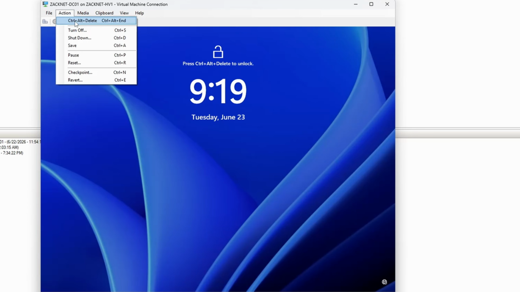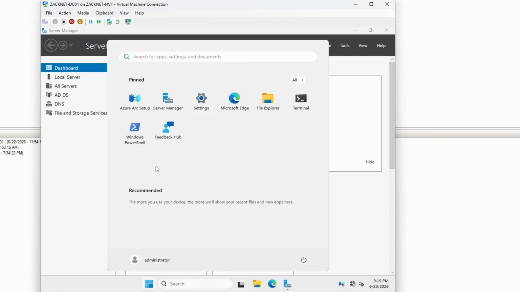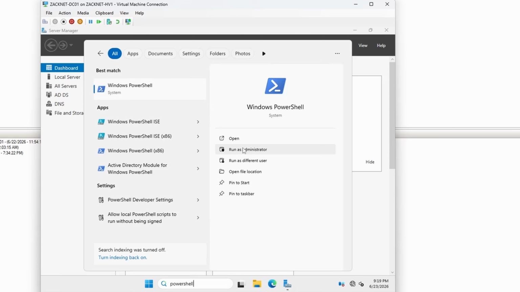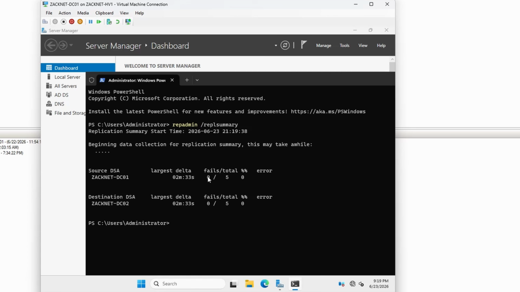Okay, and let's do the same on DC01. We will go on PowerShell and test out our replication to see if it's working or not. And we have 0 failures. And with this being said, we have Active Directory and DNS pretty much running on DC01 and DC02 successfully.